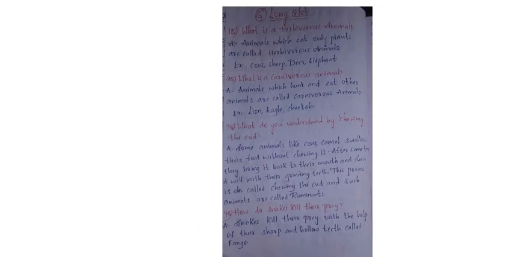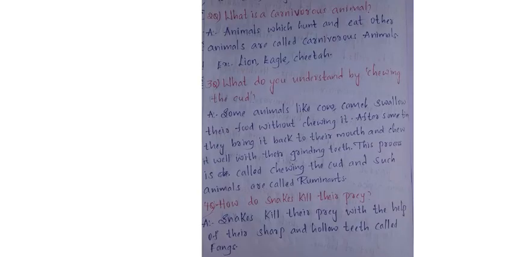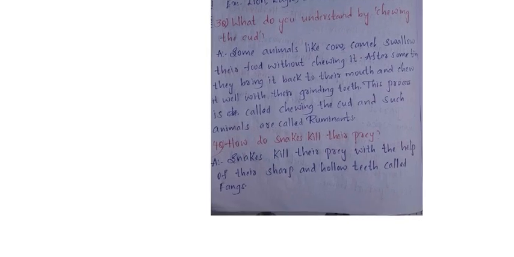What is there here? How do snakes kill their prey? This is the fourth question. How do snakes kill their prey? Prey means what? Their food. Snakes kill their prey with the help of their sharp and hollow teeth called fangs. With the help of these fangs, they will kill their prey and eat. We shall move to the last question.